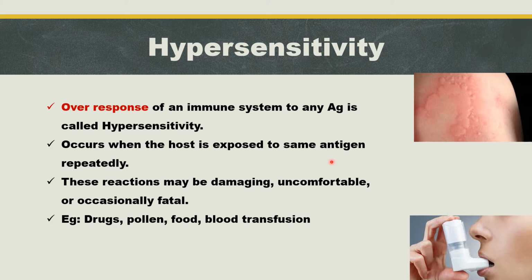And some people are allergic to dust, that will cause sneezing, like that. So this reaction may be damaging, uncomfortable, or occasionally fatal. Examples of allergens are drugs, pollen, food, blood transfusion, etc. Okay.